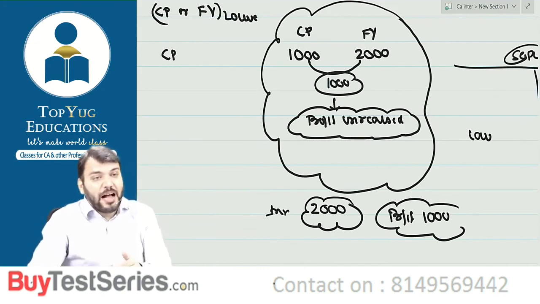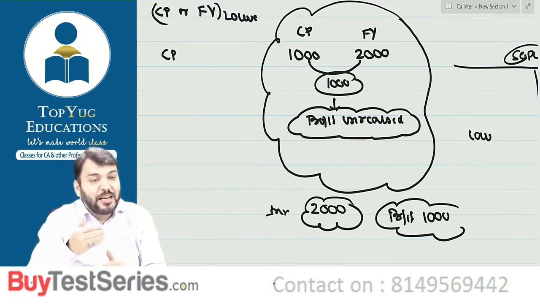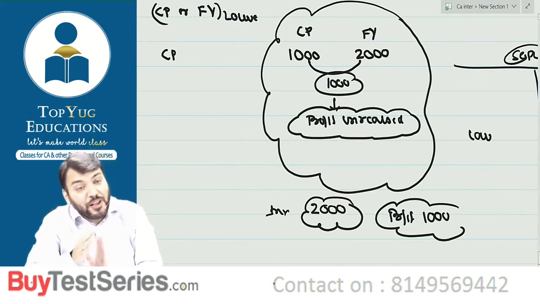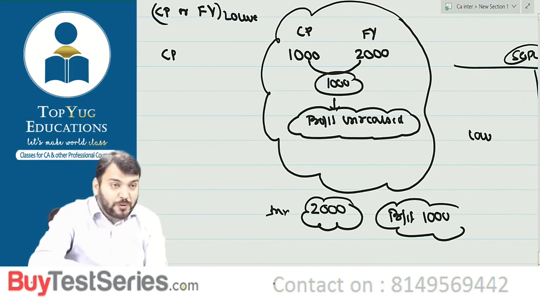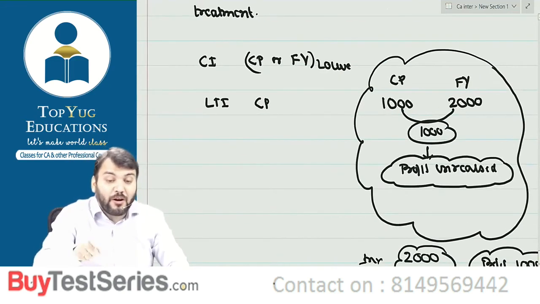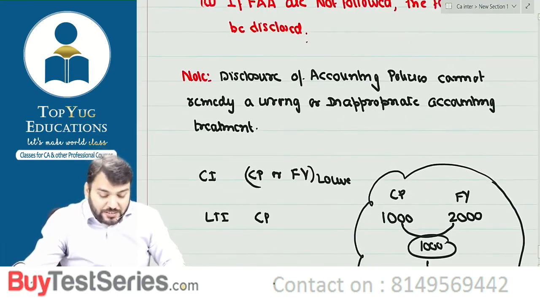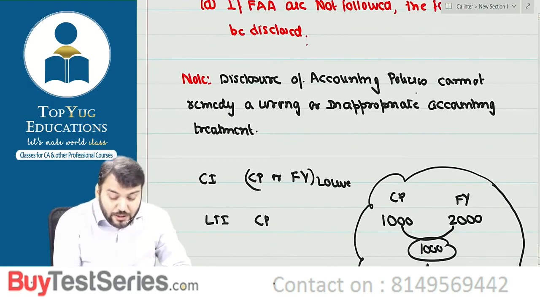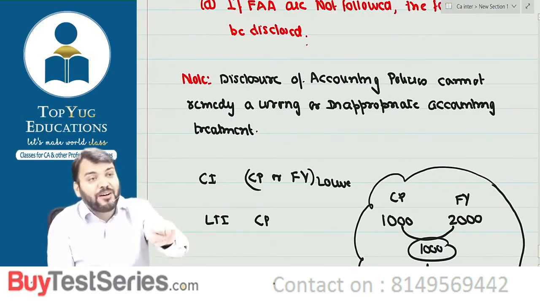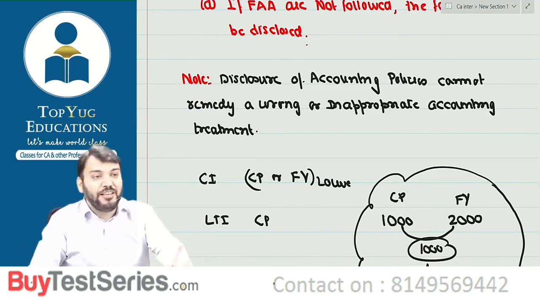But what I will do, I will write down one note. I will disclose one point, that we are recording investment at fair value, means at cost price or fair value, whichever is higher. So can I say this is disclosure of accounting policy of wrong accounting treatment. So disclosure of accounting policy cannot be a remedy of wrong accounting treatment. If you are disclosing wrong accounting treatment, it is a fraud only. It is a fraud, which means you will not be spared.